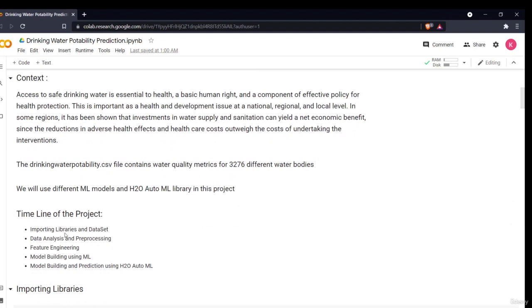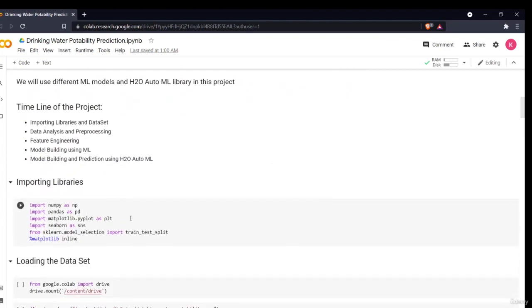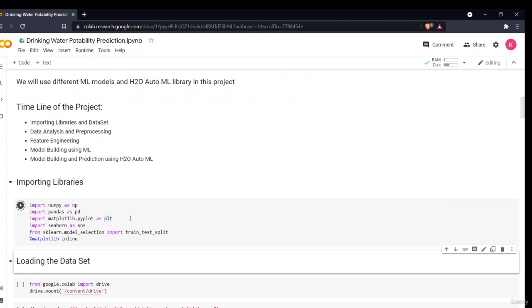First, we'll be importing our libraries and datasets. Then we'll be doing data analysis and pre-processing. If required, we'll be doing some feature engineering. Then after our data is ready for model development, we'll be using different ML algorithms to predict. Then finally, we'll be using H2O AutoML, seeing how we can automate the model development. So the first thing is we have to import our libraries. I'm importing NumPy, Pandas, and Matplotlib, Seaborn for visualization, and train test split for basically splitting my data.